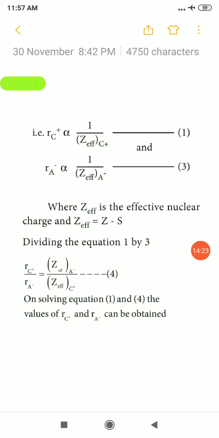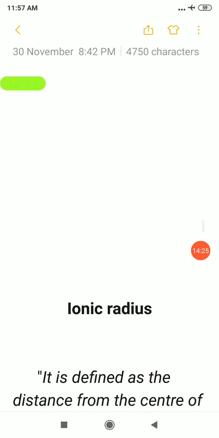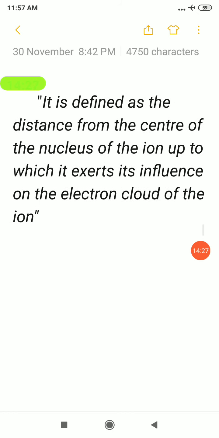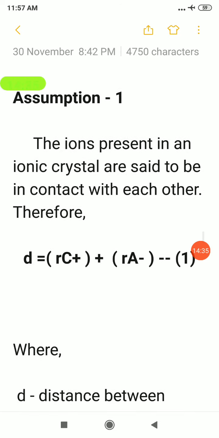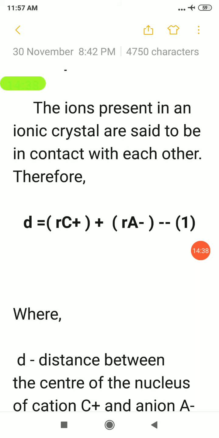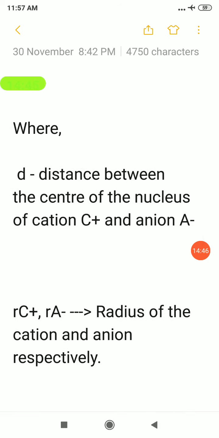So in this video, what have we seen? What is called ionic radius, how ions are obtained, then how to calculate the ionic radii. Ionic radii can be calculated using Pauling's method. It has two assumptions, so that we saw, and both the equations are very important. The first equation is D, that is interionic distance, that is equal to radius of cation plus radius of anion. So that we have seen.